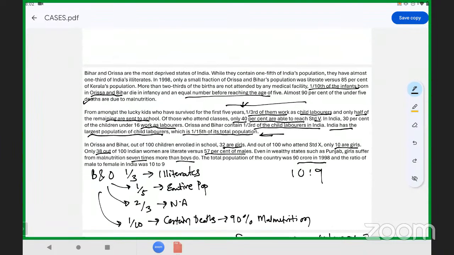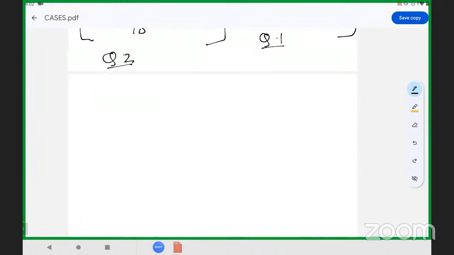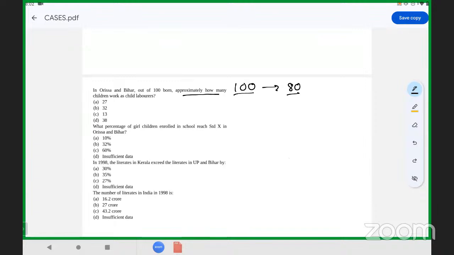Here again it is mentioned 1/3 of them work as child laborers. So 1/3 work as child laborers, which is 80 into 1/3. If you divide it, you will get 26.66 something. And they have asked us approximate value. So the nearby value can be rounded off to 27. So that is 27%.